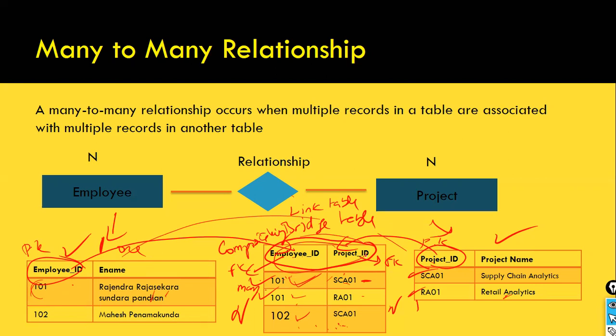Simply, you can say in the case of a many-to-many relationship, we have used the bridge table or the link table. Can you give me the table name? You can tell them the customer and account. This is one example. A single customer can have more than one account in a bank. A single account can have more than one customer. Joint account holder. Son and mother. Joint account. Husband, wife. Right? A single account can have more than one account holder. This is a classic example of a many-to-many relationship. In this case, we need to have a bridge table. Okay, so you need to say it that way.